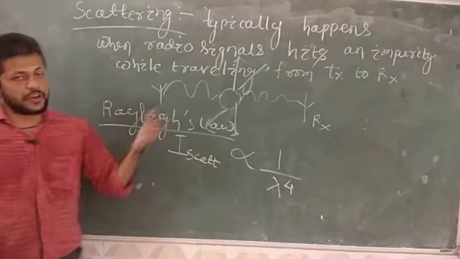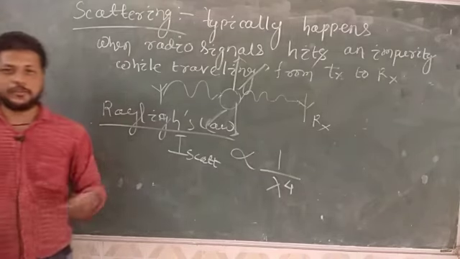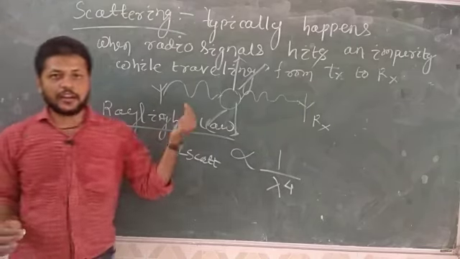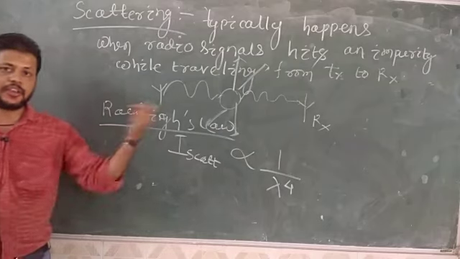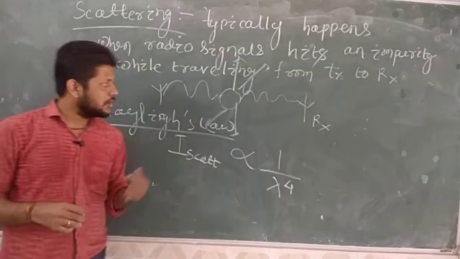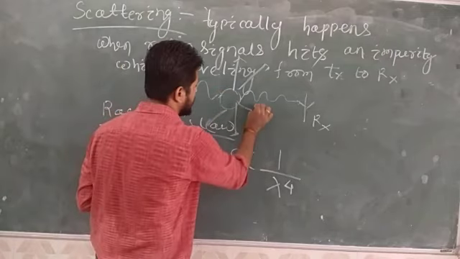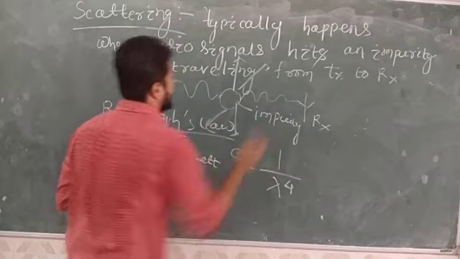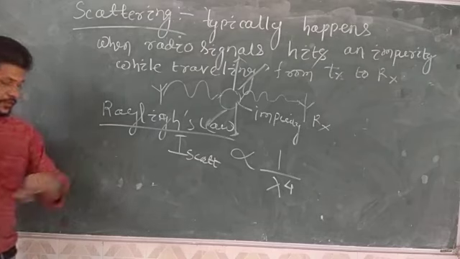We will study this in ground wave propagation, where the least scattering occurs. Because of scattering, the signal spreads in all directions instead of reaching the receiver when it hits an impurity. This is your object or impurity. This typically happens when a radio signal hits an impurity while traveling from transmitter to receiver.